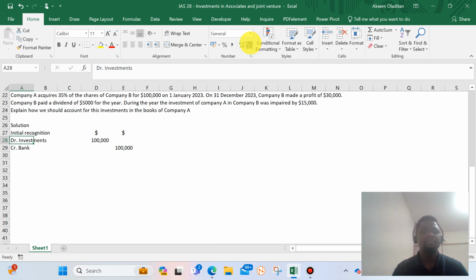So then subsequent measurement now. We now need to start looking at subsequent measurement. So we need to look at what has impacted that investment during that period of time. So when you have an investment, let me do a pro forma. So we have initial investment.